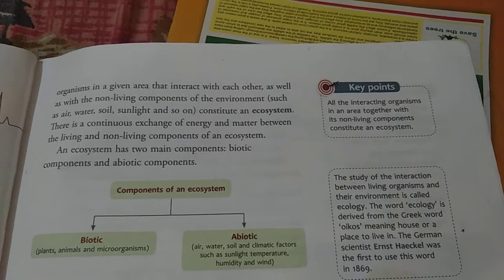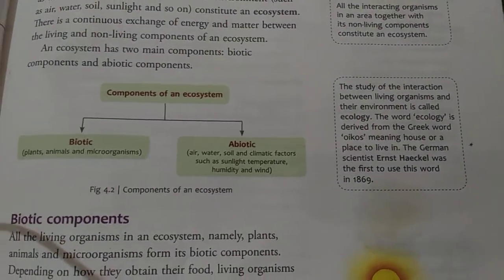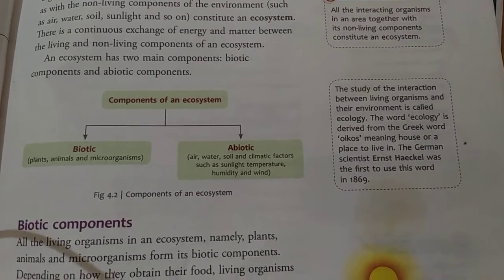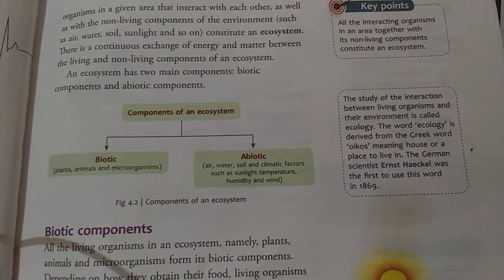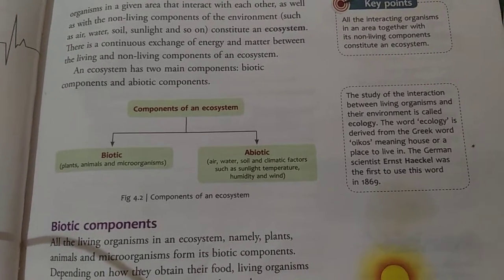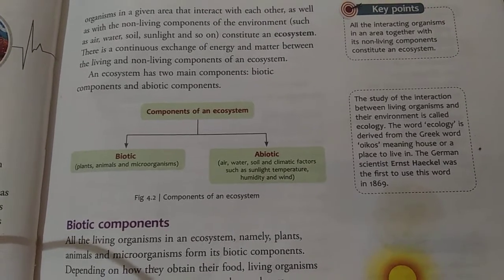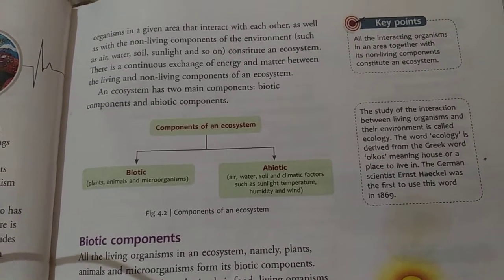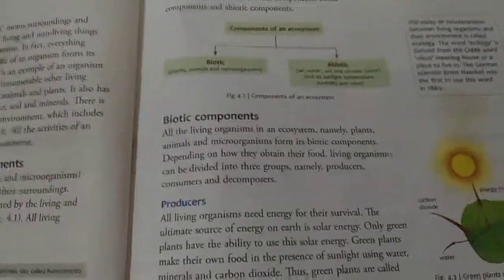Just now I have told you about the ecosystem. Then this study of interaction between living organisms and their environment is called ecology. And very important line, just underline this word. The word ecology is derived from the Greek word meaning house or place to live in. The German scientist Ernest Haeckel was the first to use this word in 1869. Keep it in your mind that Ernest Haeckel was the first to use the word ecology. Okay, then biotic components.